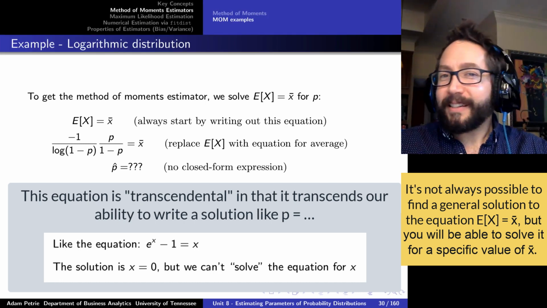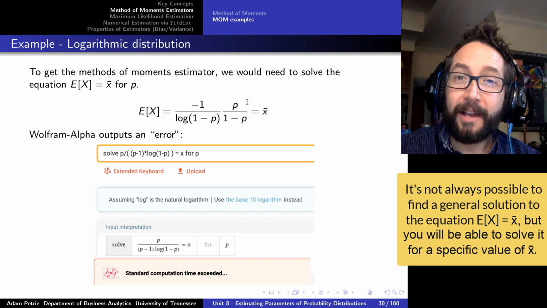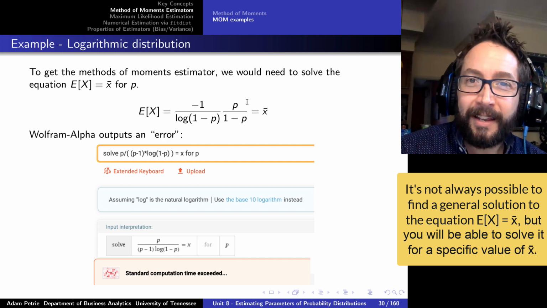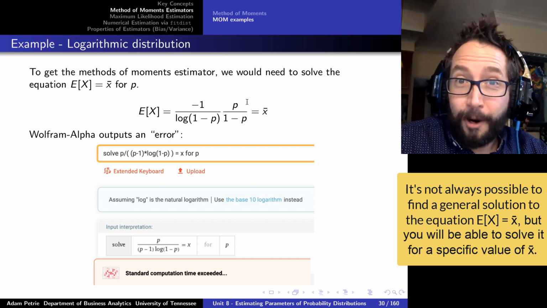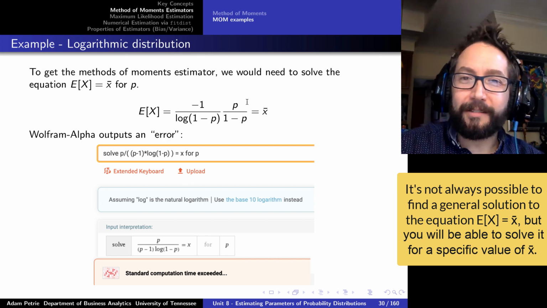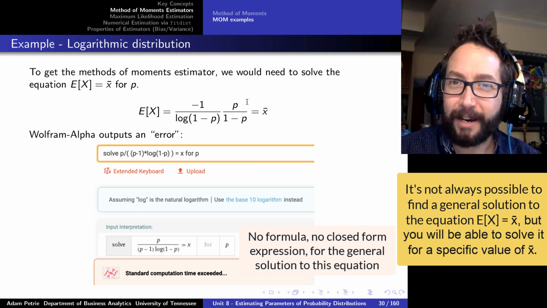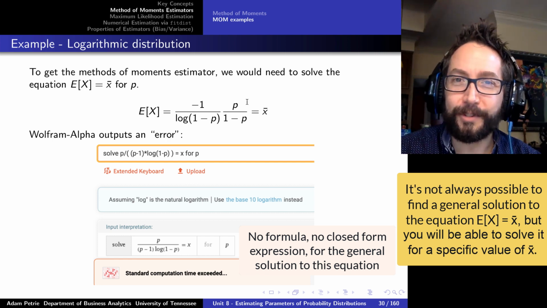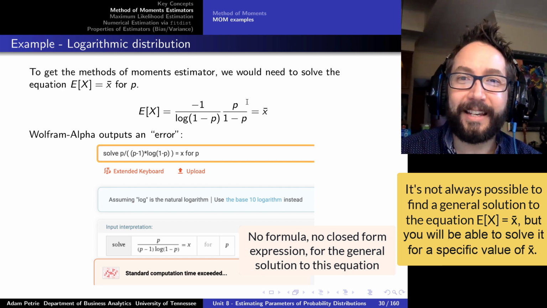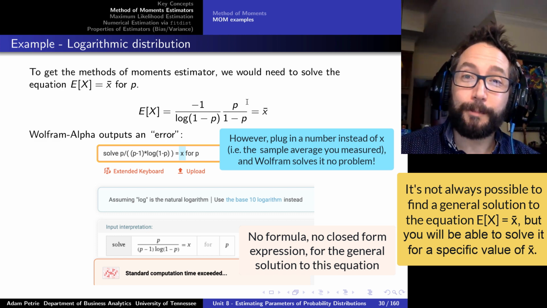Wolfram Alpha kind of tells us that this is the case. If we actually ask Wolfram Alpha to solve this equation, we get a standard computation time exceeded, indicating that we need to upgrade to Pro, kind of trying to make us pay for the service. But really what it's letting us know is that this sort of equation doesn't have an easy to write down solution. I can't say p equals some function of x, so I can plug in that value of x to get the methods of moments estimator. It's something that needs to be solved on a case-by-case basis.